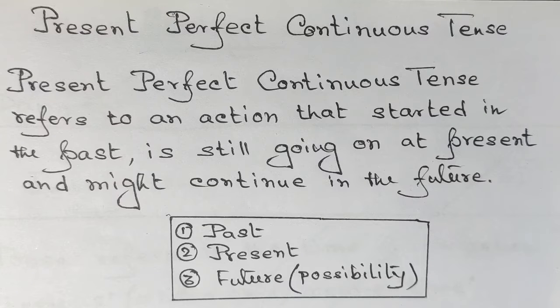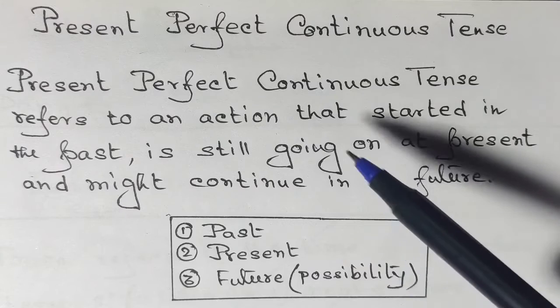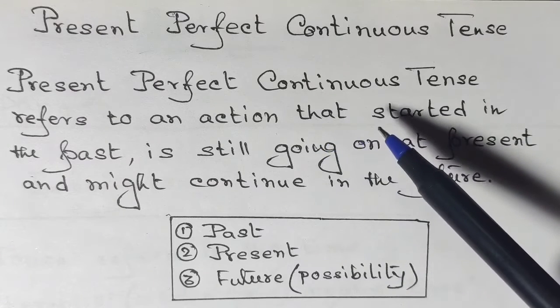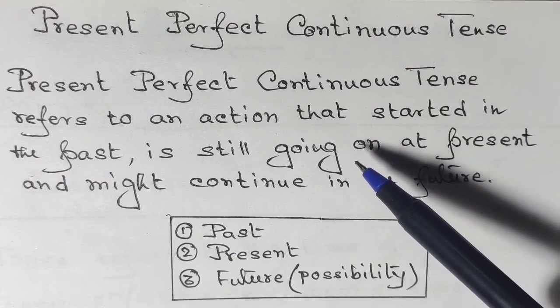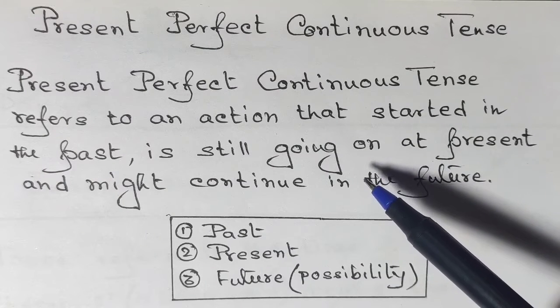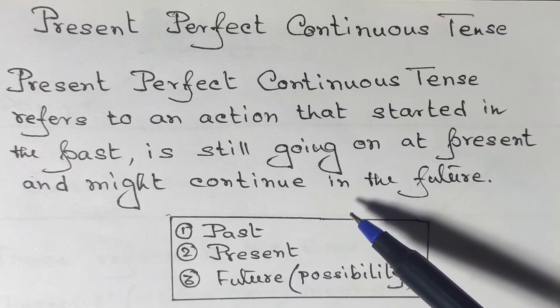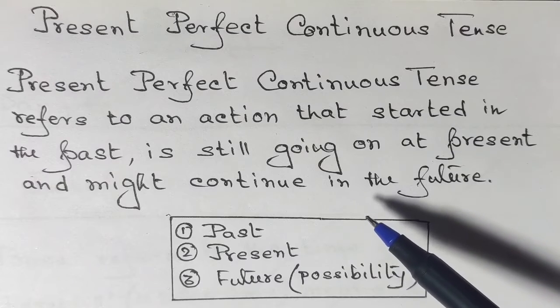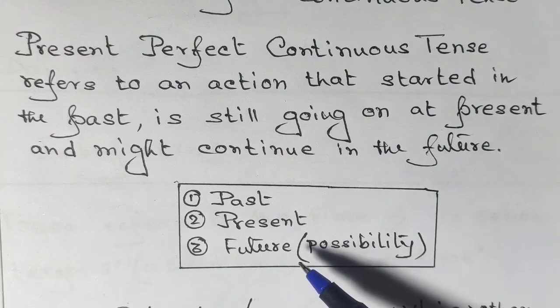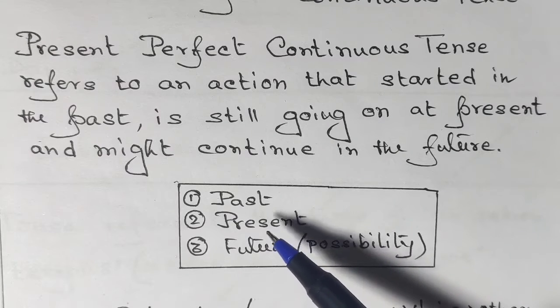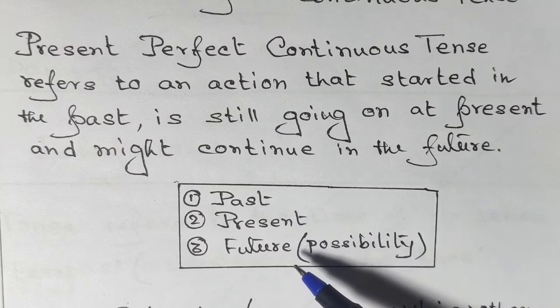Let's understand what this tense particularly deals with. Well, present perfect continuous tense refers to an action that started in the past, is still going on at present, and might continue in future as well. So this tense is a kind of combination, and this is the only tense out of the 12 tenses we have in English. This is the tense that talks about past, present and future.